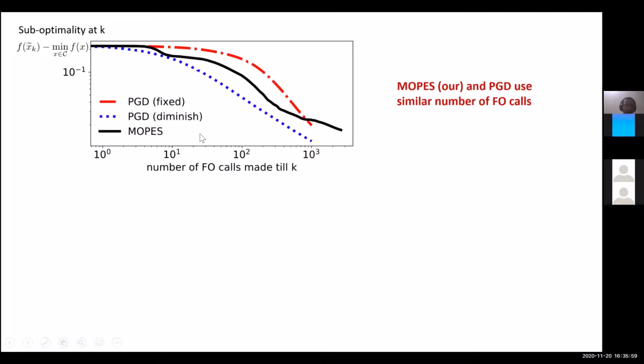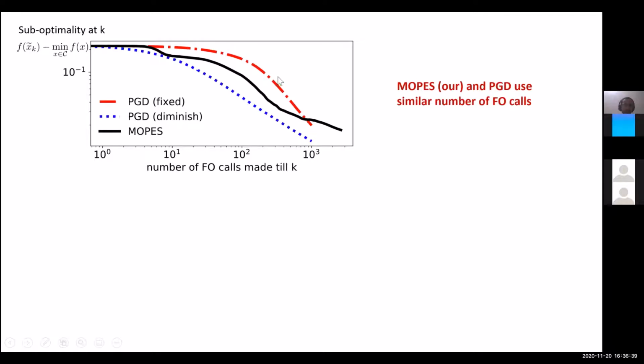So this is our main result, and now I'll explain what exactly our method is and how it works. Right. So before we go there, let me just show you the empirical performance of our method. So this black curve is the performance of our method. The y-axis is the suboptimality at the kth iteration, and the x-axis is the number of first order oracle calls made till the kth iteration. We can see that in terms of first order oracle calls, it's very similar to projected gradient descent.